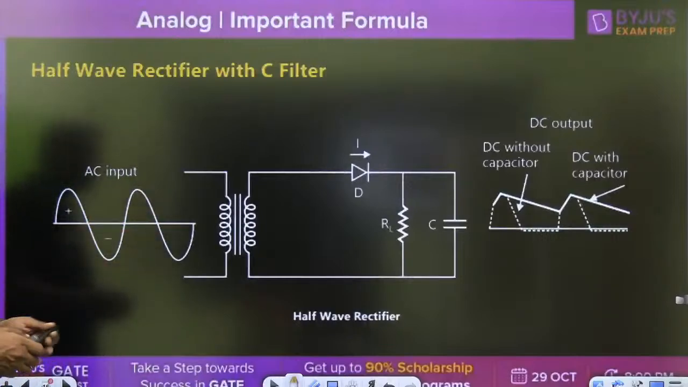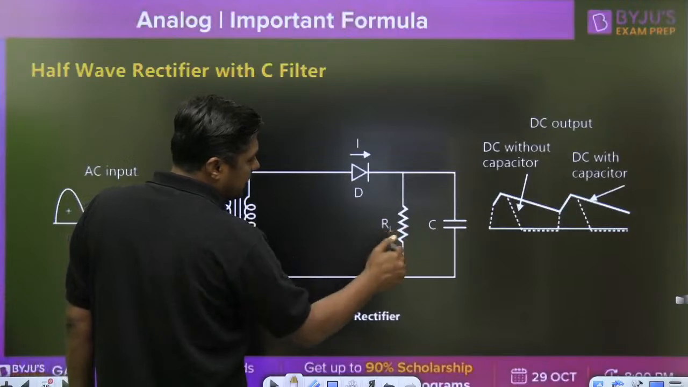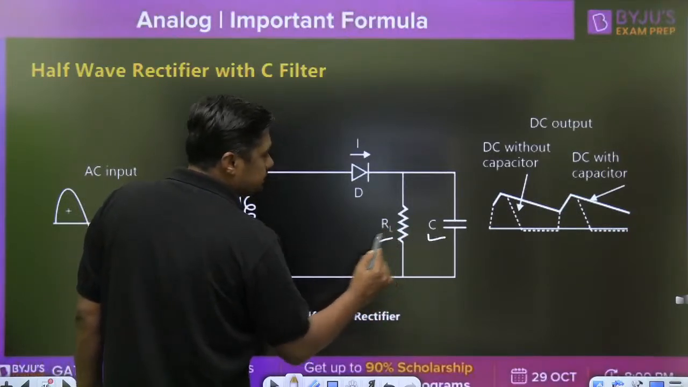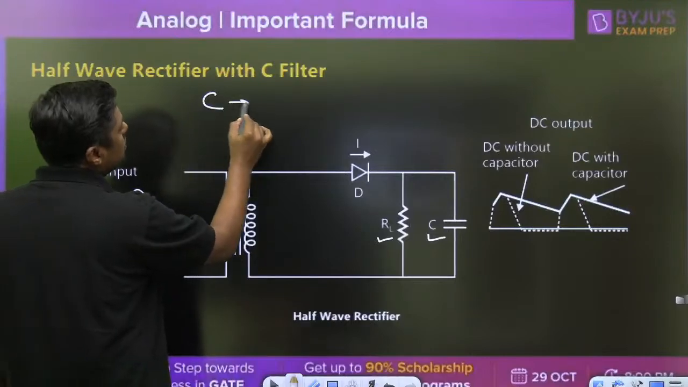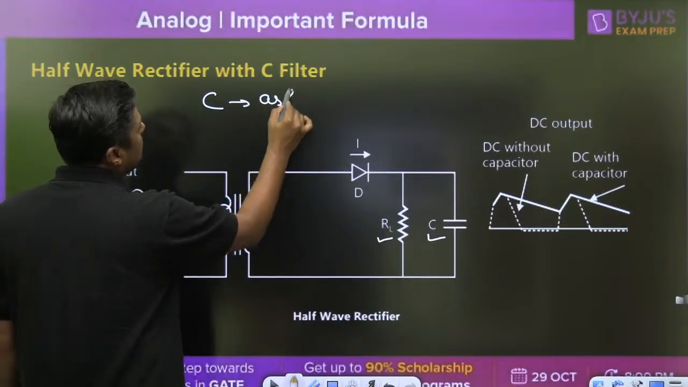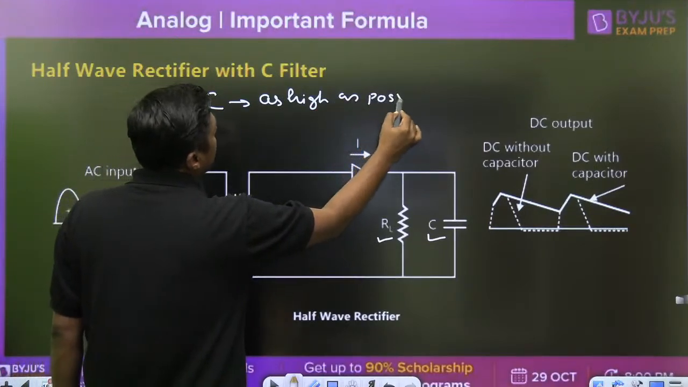So watch this. This is the diagram, half-wave rectifier. Here we are connecting capacitor parallel to RL. Second important thing, the value of C should be as high as possible.